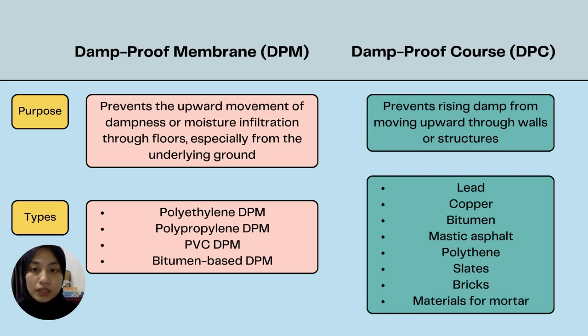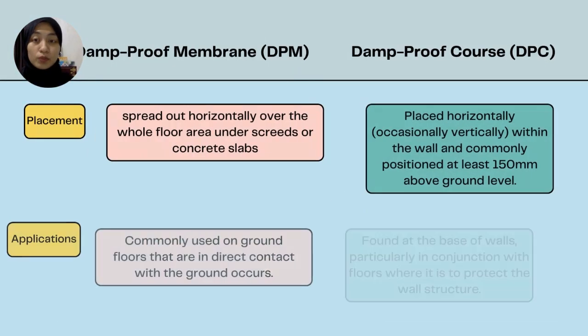And then we move to the types. For damp-proof membrane DPM, the types are polyethylene DPM, polypropylene DPM, PVC DPM, and last but not least, bitumen-based DPM. Meanwhile, for the damp-proof course DPC, the types are firstly lead, and then copper, bitumen, mastic, asphalt, polythene, slates, bricks, and last but not least, materials for mortar.